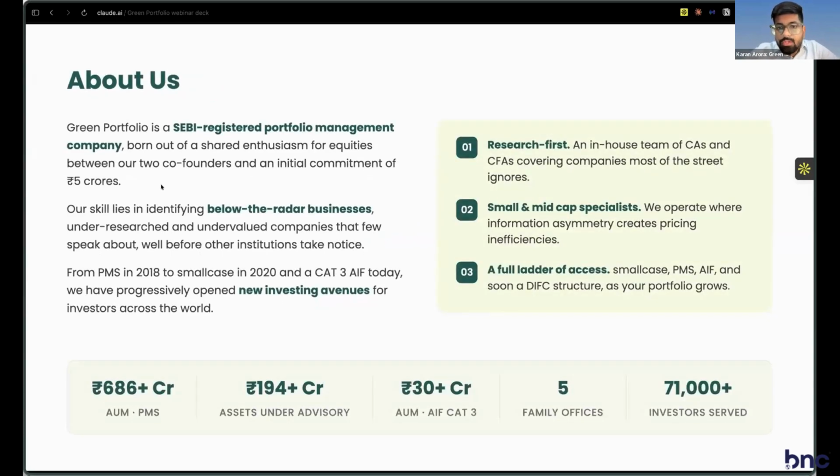Green Portfolio was launched in 2018 as a SEBI-registered PMS. Over the years, we also started a research analyst business as well as, recently, a Category 3 alternate investment fund. We started off with just 5 crores, but now we are managing just north of 900 crores in the markets. We've been lucky enough to have a lot of investors support us through this, and so far more than 70,000 investors have trusted us with their money.